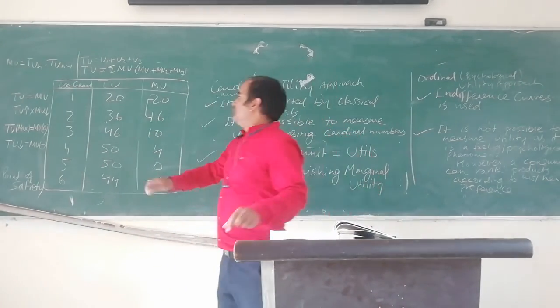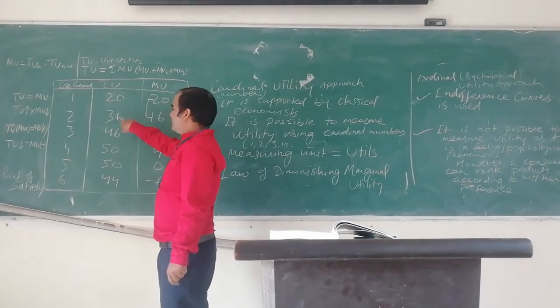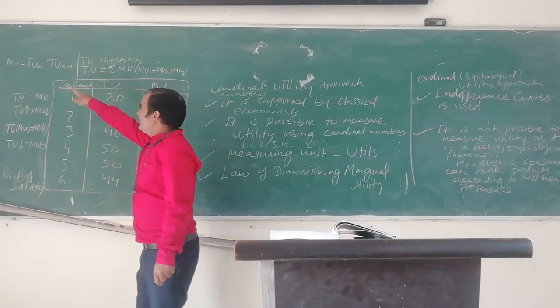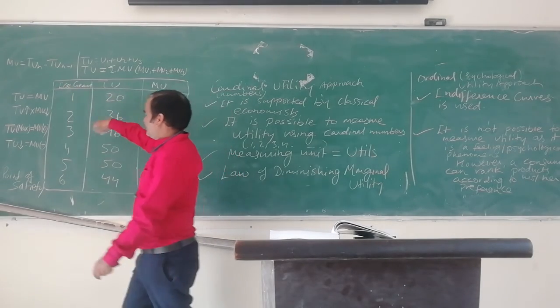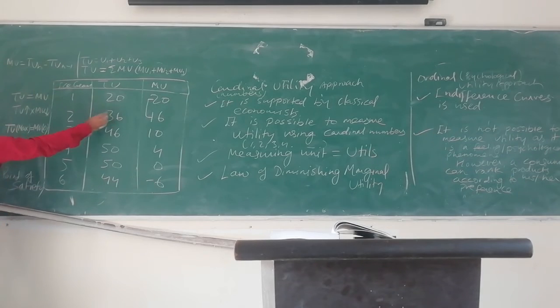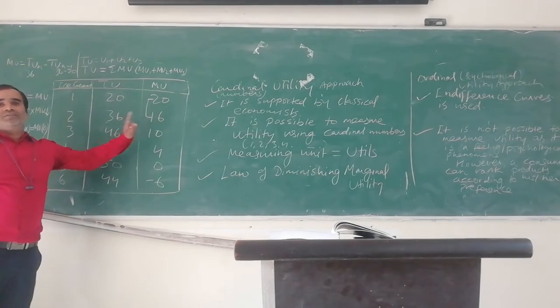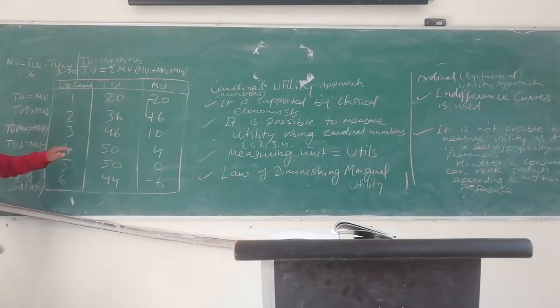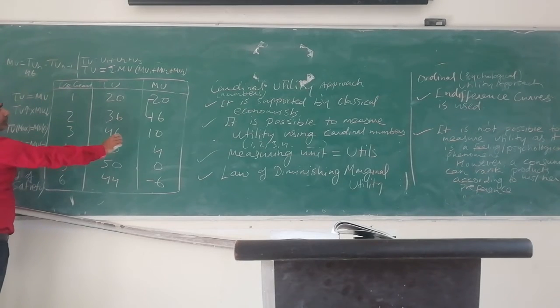Why is that? Because you see, first 20, then 36. So the first utility is 20 and next is 36. If I follow that, then 36 minus 20, we will get 16. Next 46. Then what will I do? 46 and the previous one is 36. So I will get 10. Understanding? Anyone who has a doubt?